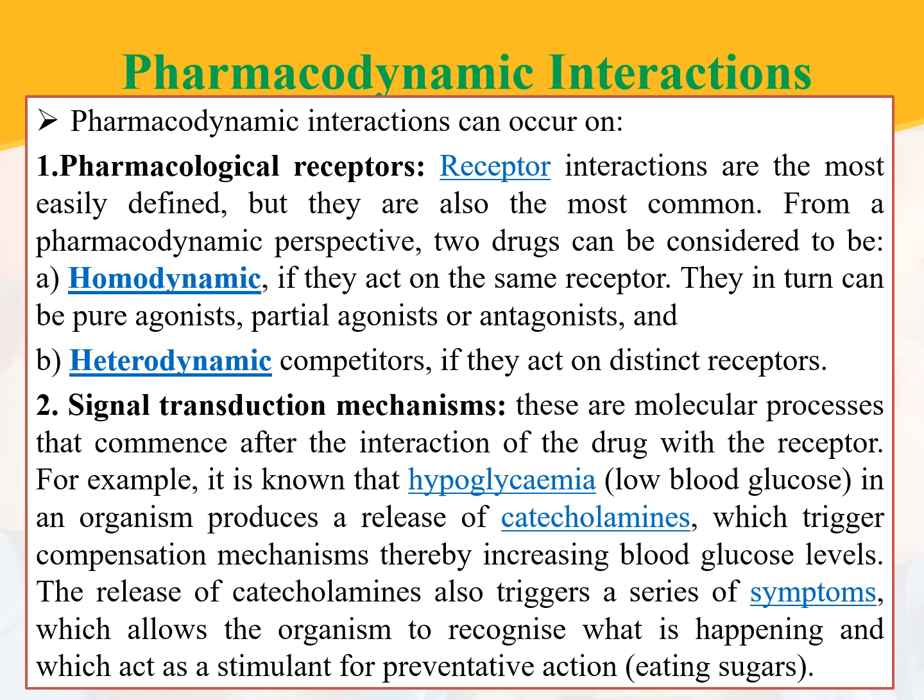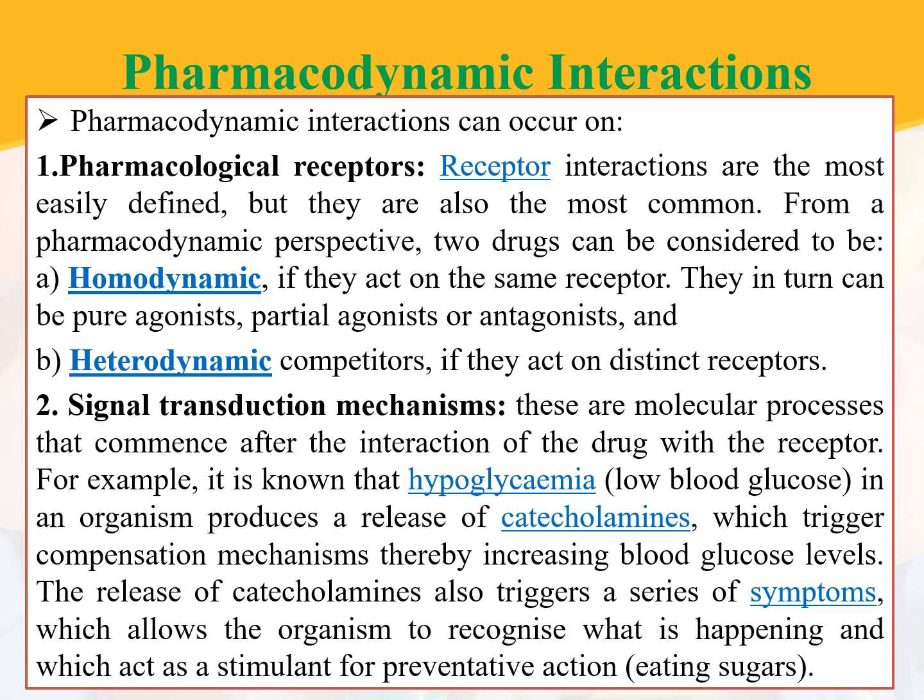Pharmacodynamic interactions can also occur at signal transduction pathways. The signal transduction mechanisms are molecular processes that commence after the interaction of the drug with the receptor. For example, it is known that hypoglycemia, which is nothing but low blood glucose level in an organism, produces a release of catecholamines.